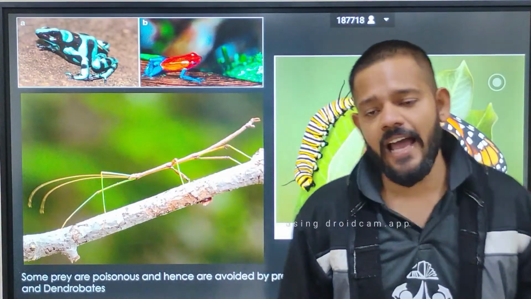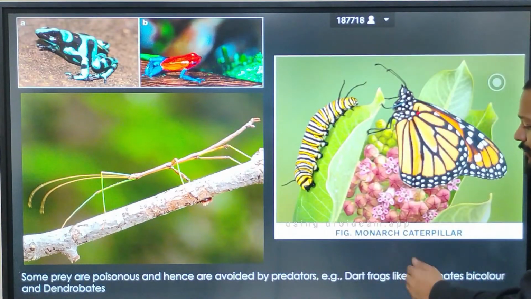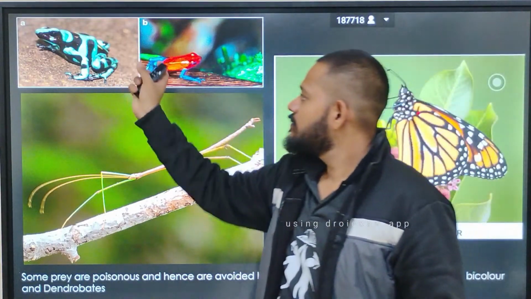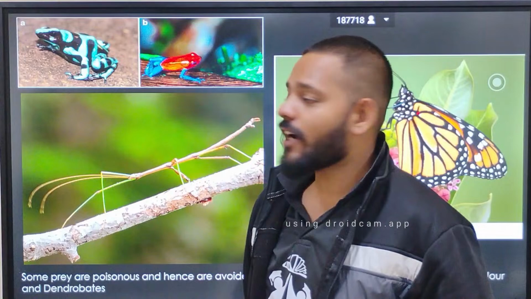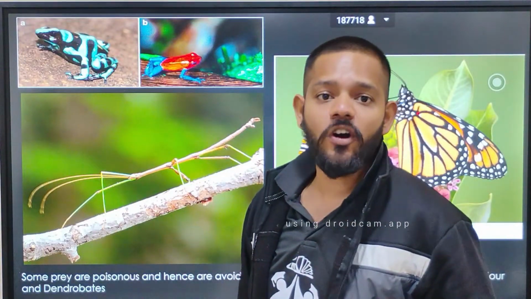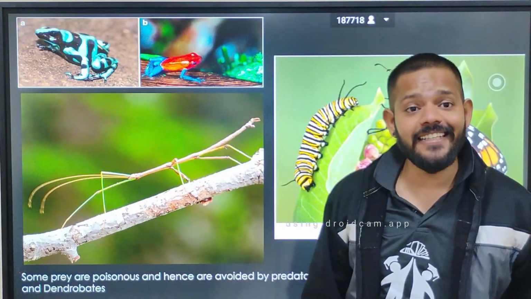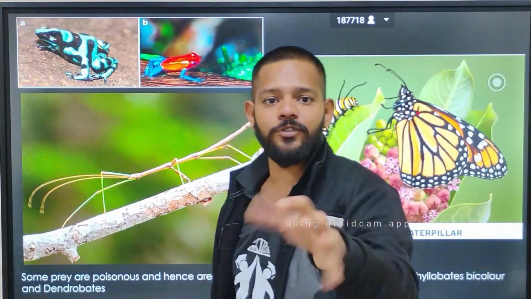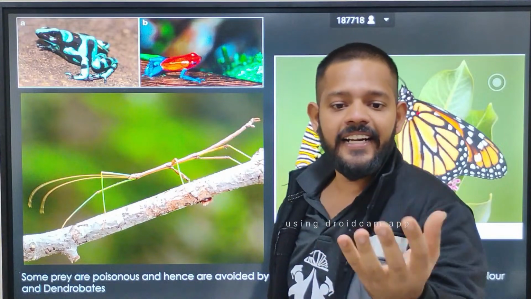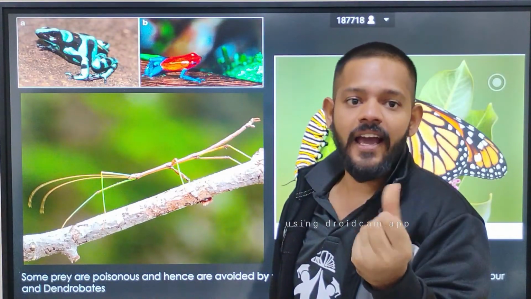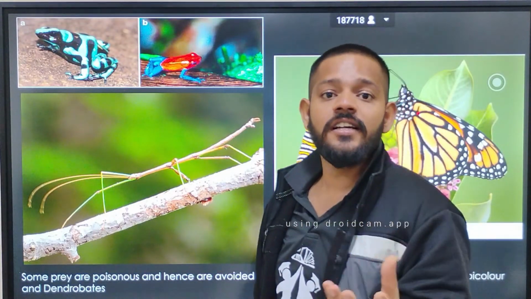Some organisms develop poison inside their body or outside the body. One example we have is the dart frog. These are dart frogs, the most poisonous species of frog in the world. You can find them in the Amazon rainforest. The frog's skin secretes a chemical, and if you touch the frog with your hand, it will absorb into your skin and act as a neurotoxin and hemotoxin.